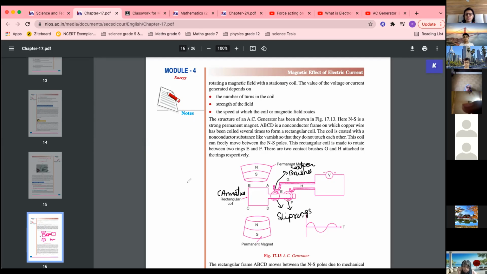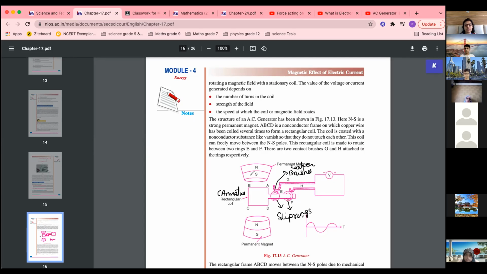Okay, now how does the working take place? This coil is rotated in the magnetic field. As the coil is rotated in a particular fashion, what happens? Because you know that whenever there is relative motion between a magnet and a coil, electricity is produced. So there will be current through the coil, and you will have a deflection in the galvanometer. The armature coil moves like this. My palm should be in the shape of a rectangle, and it moves like this. If it is moving anti-clockwise, it will move like this.